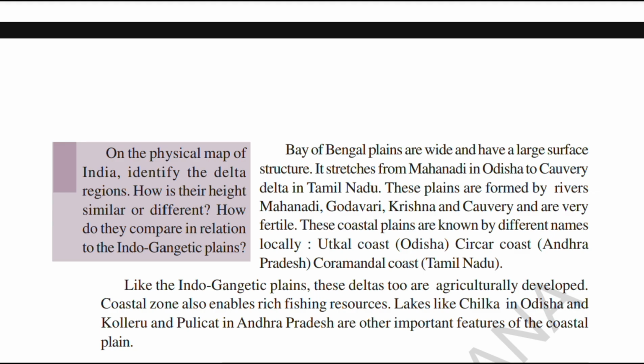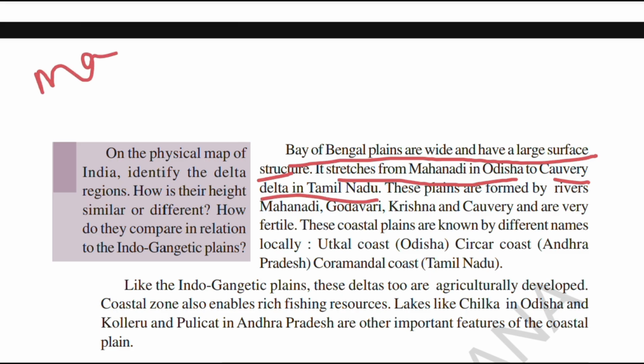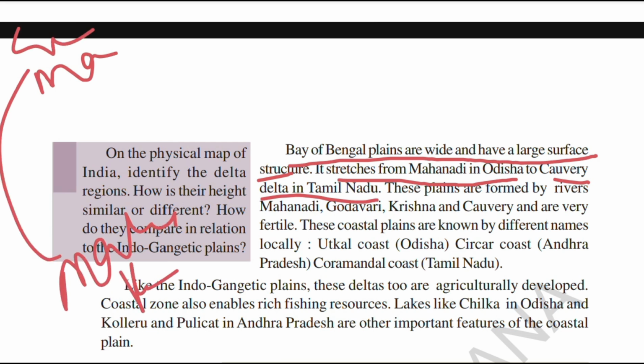Here, the Bay of Bengal plains are wide and have a large surface structure. They stretch from the Mahanadi in Odisha to the Kaveri Delta in Tamil Nadu. As we have seen, the western coast starts from Gujarat, the Rann of Kutch, and ends at the Malabar coast in Kerala, which is narrower. When it comes to the Bay of Bengal, it is wide and has a large surface structure. It stretches from the Mahanadi in Odisha to the Kaveri Delta in Tamil Nadu.